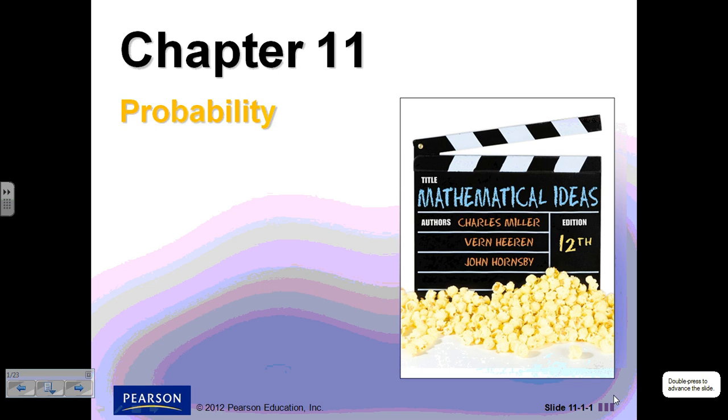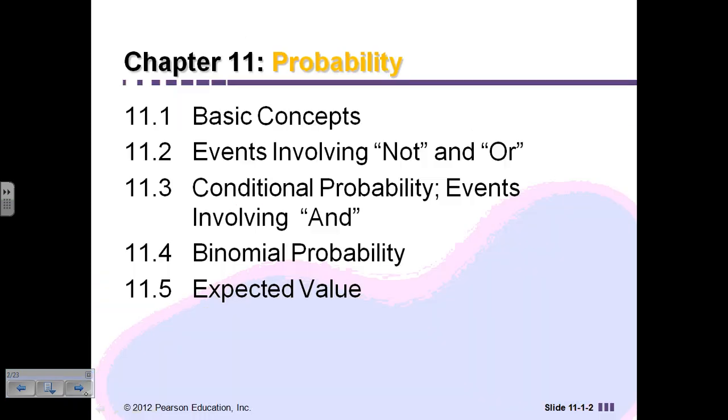All right, we're going to talk about Chapter 11. So you should be starting to read into that chapter now. And Chapter 11 is talking about probability. So there's 5 different sections that we're going to look at here.